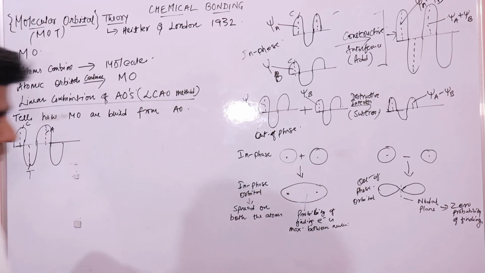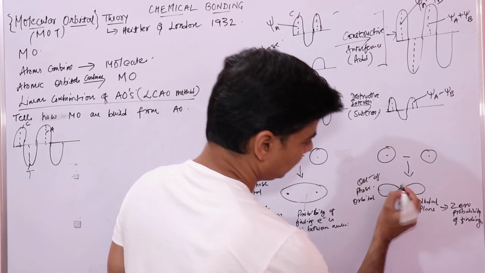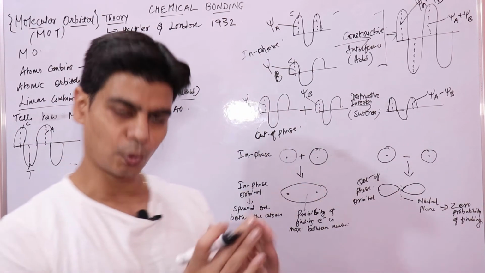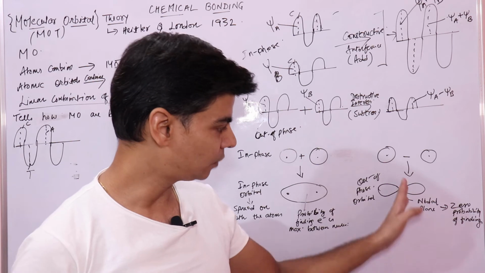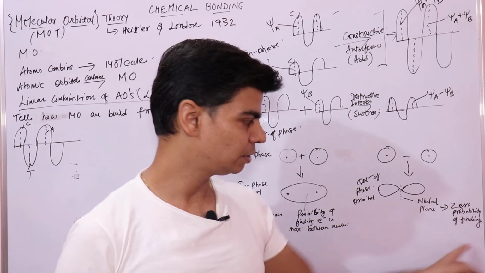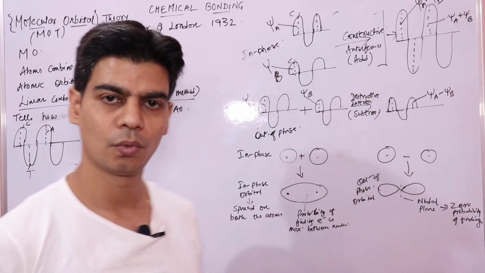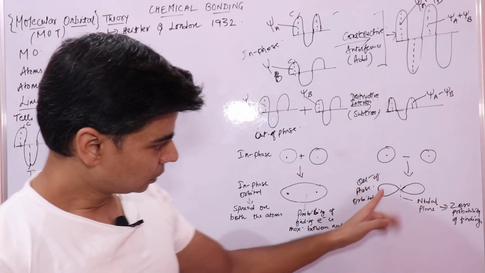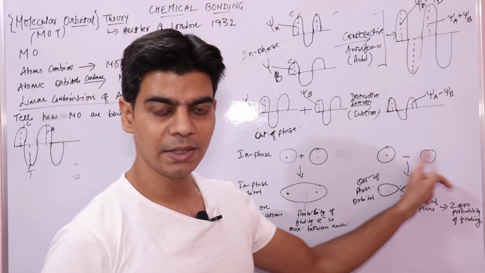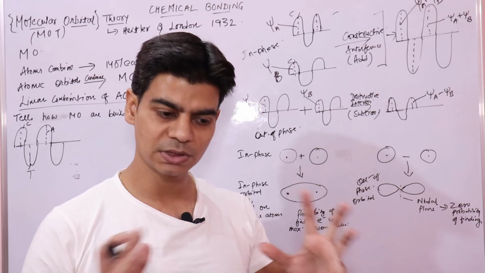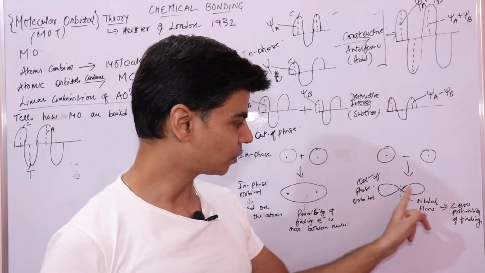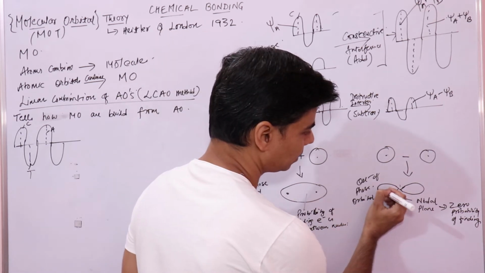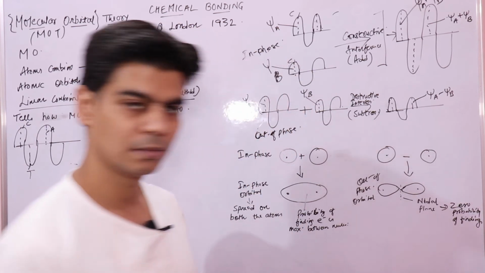And if you talk about this one, since this is a smaller orbital, we have a nodal plane where the probability of finding the electron is always 0, right? So here the electrons of the combining atoms will spend most of their time away from the space between the nuclei, right?